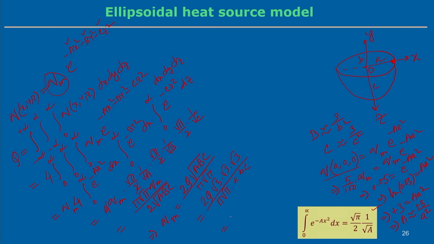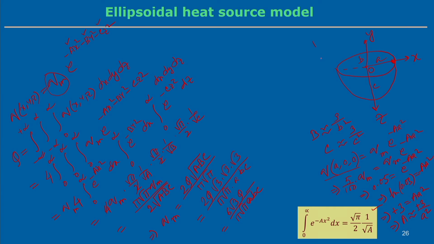So, finally, it will be 6 root 3 q by pi root pi a, b, c. So, this is the maximum intensity exactly at the center point in the case of the ellipsoidal heat source model. So, we can estimate these things. Now, a, b, c is the distribution parameter in this case.